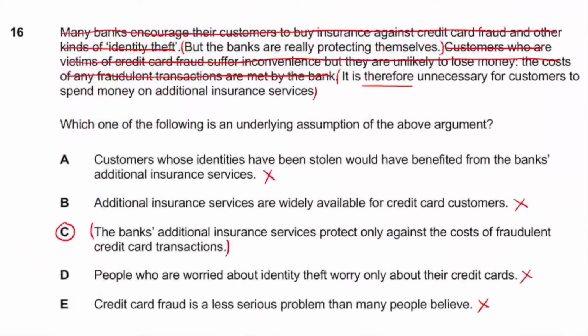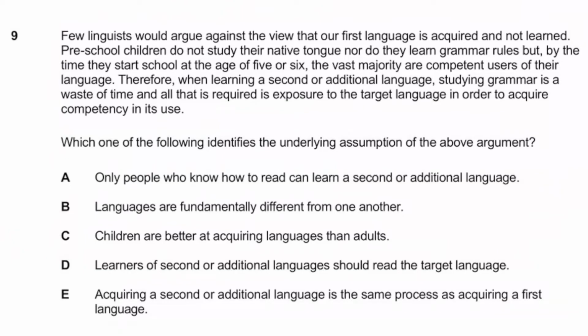All right, guys, so welcome back. So previously, you were looking at question 16. This question was really talking about why this additional insurance service wasn't of any use because the bank already more or less provides that. But hopefully, guys, that question has made sense and we're really getting better at these assumption questions. Now, guys, we're going to move on to the next set of questions, which is the IMAT 2016 set of questions. And the question we're dealing with here is question 9.